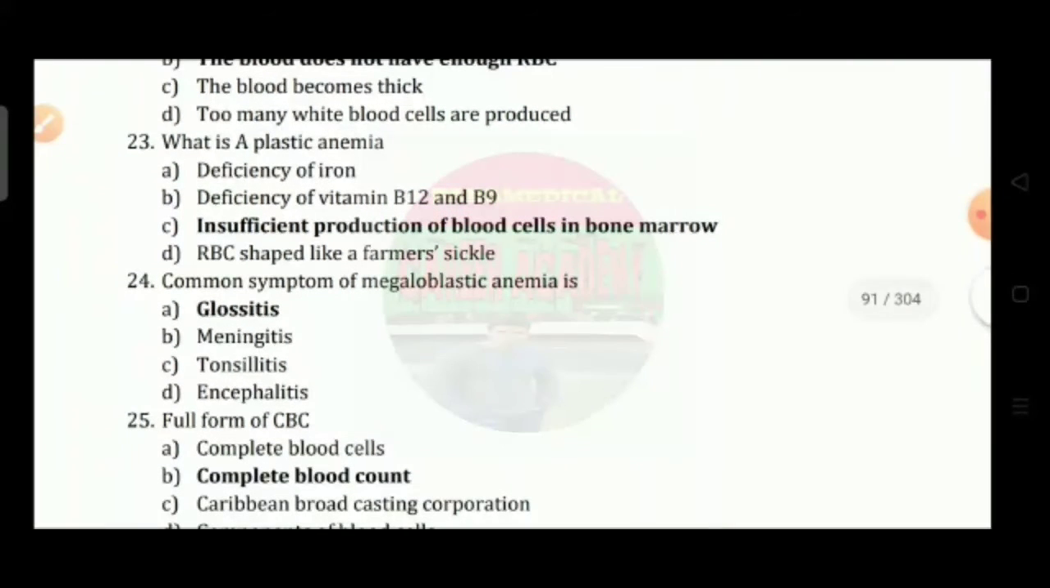Question number 23: what is aplastic anemia? Option A, deficiency of iron. Option B, deficiency of vitamin B12 and B9. Option C, deficient production of blood cells in bone marrow. Option D, RBC shaped like a farmer's sickle. So the correct answer is option C.